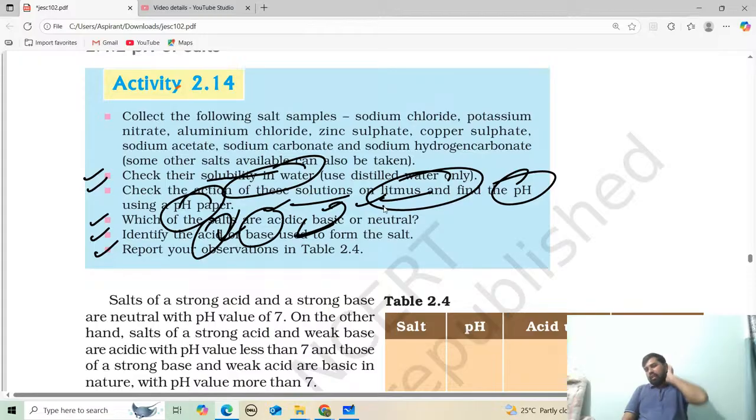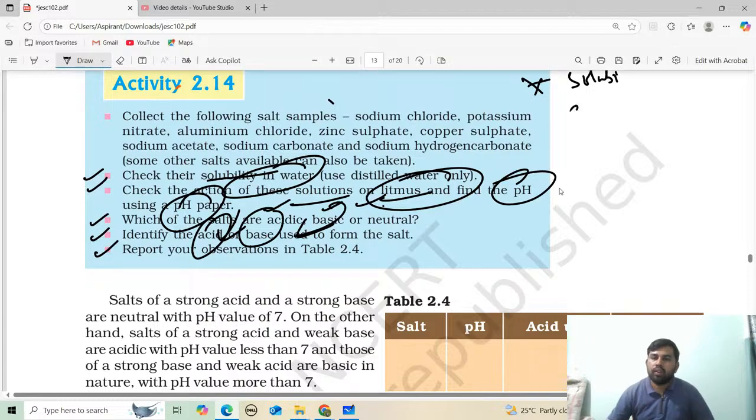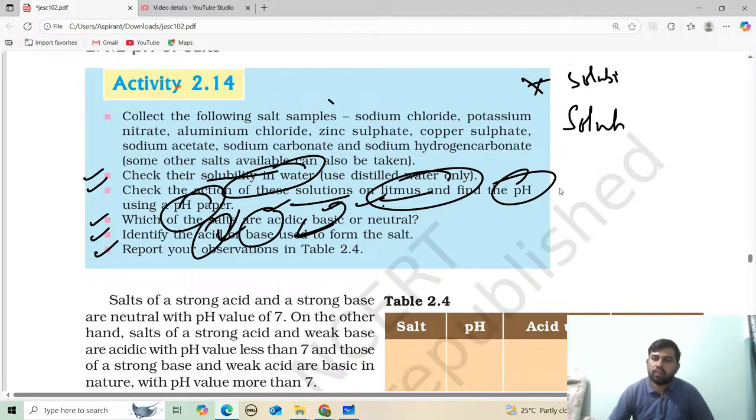Again, I am saying, the first thing they are asking about is solubility. There may be a question about solubility. A question may be about pH.